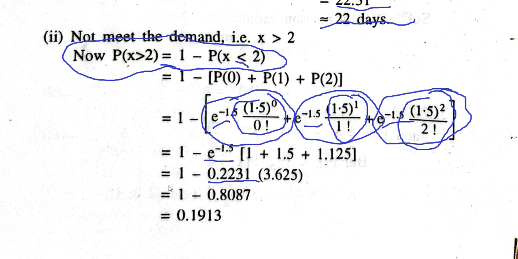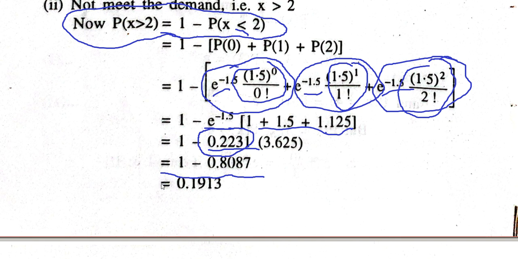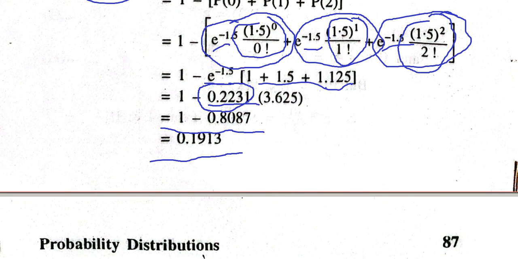1.125. Now we already observed the value of e raised to minus 1.5 from the table, which is 0.223, and this total is equal to 3.625. So this will be 1 minus 0.8087, and therefore the answer will be 0.1913.